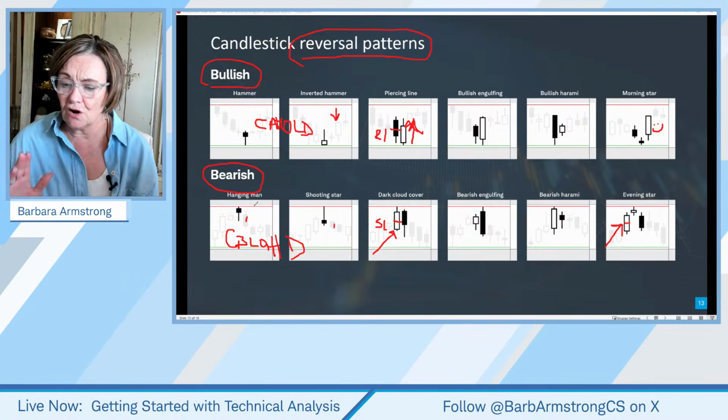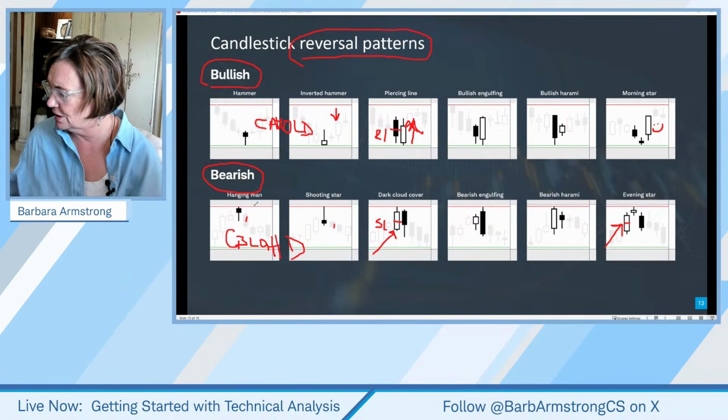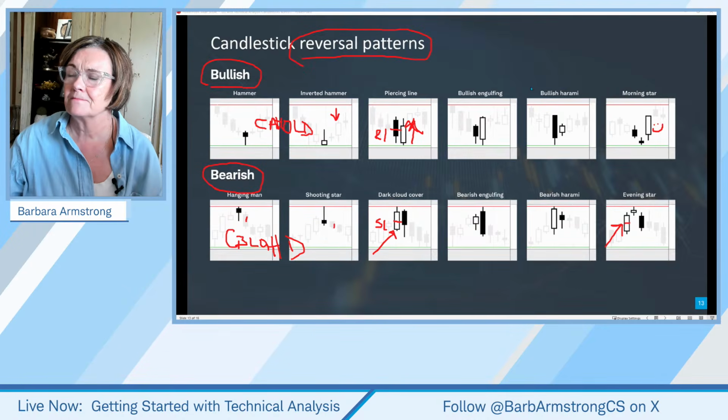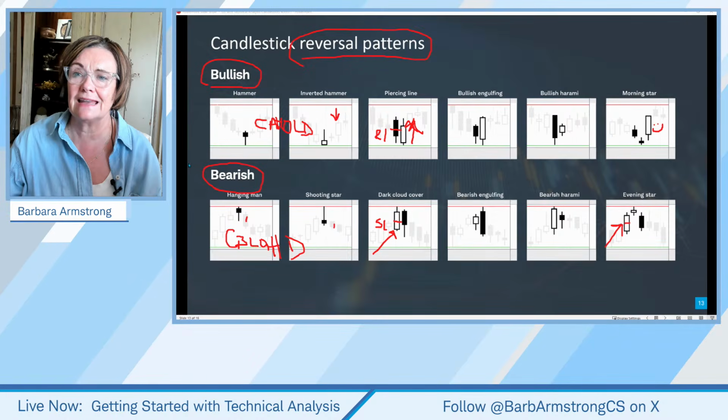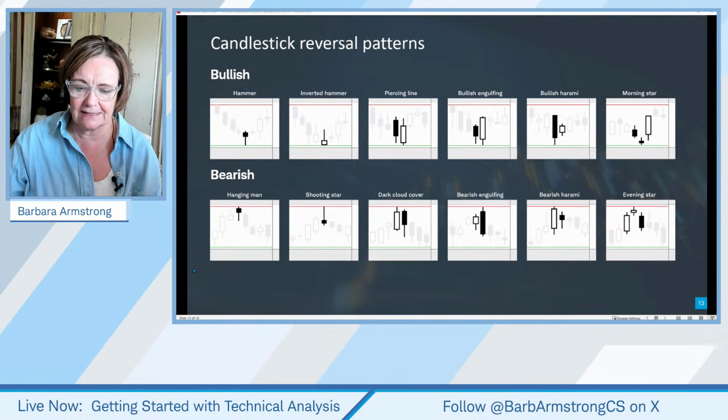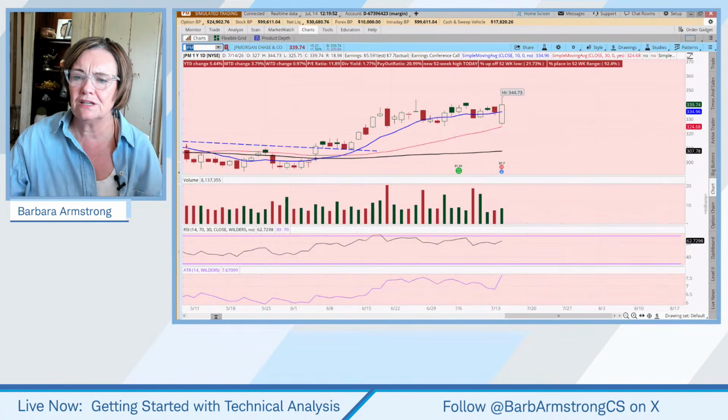Okay. So let's go and have a look at some charts. And sometimes I will say it's hard to find something that is textbook perfect, because I've been setting up, and let me just show you this. We'll just take a second. I'll bring the charts up. And then I'm going to bring up just a blank screen